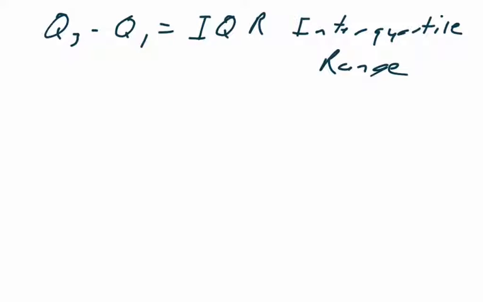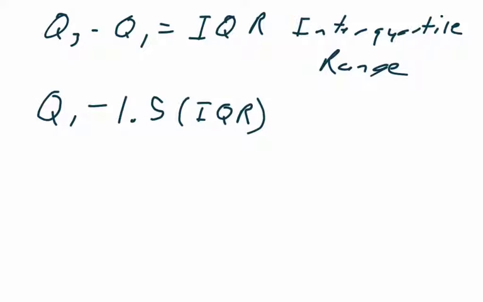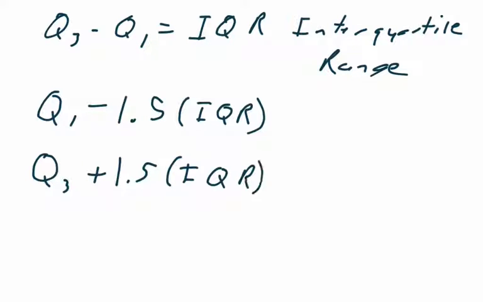And so I'm going to do Q1 minus 1.5 times the IQR, and any numbers below this number would be considered outliers, and Q3 plus 1.5 times the IQR, anything above this one would also be an outlier. So you have outliers on the low end and outliers on the high end. So let's take a look.